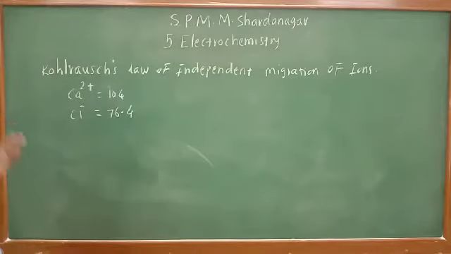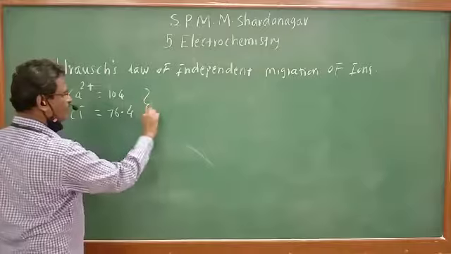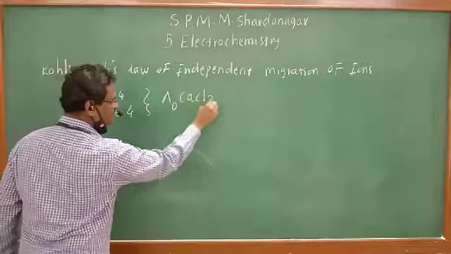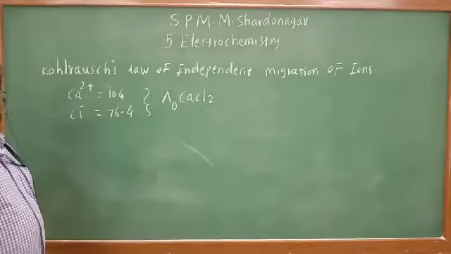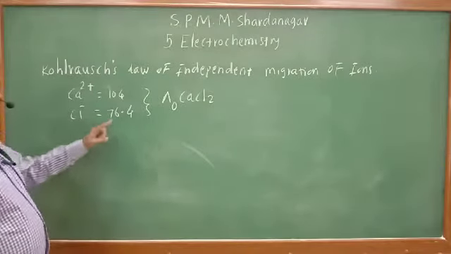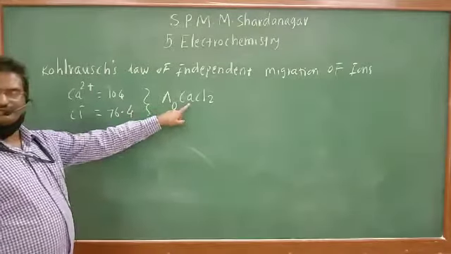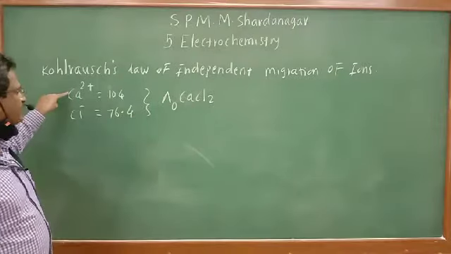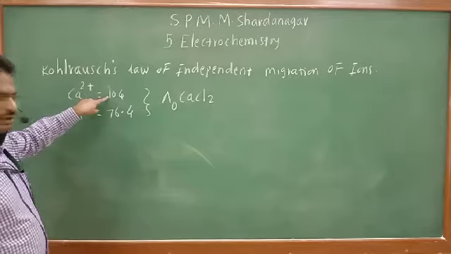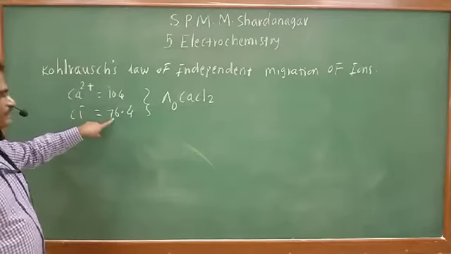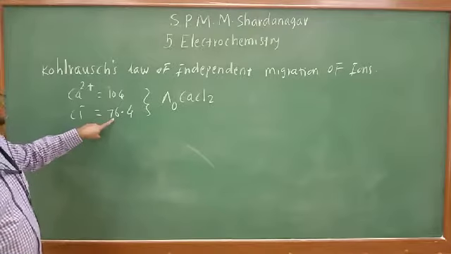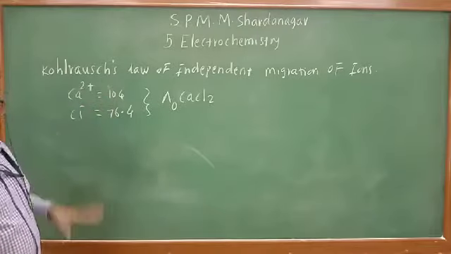The problem is to calculate the molar conductivity at infinite dilution of CaCl2. What is the question? Calculate the molar conductivity of calcium chloride, if the molar conductivity of calcium ions is 104 and that of the chloride ion is 76.4. I will tell you the unit afterwards. What is the unit of these molar conductivities?